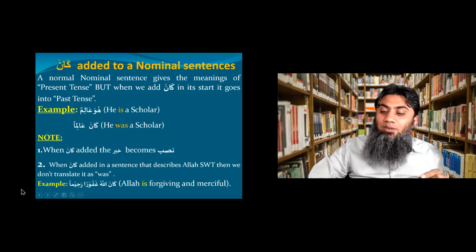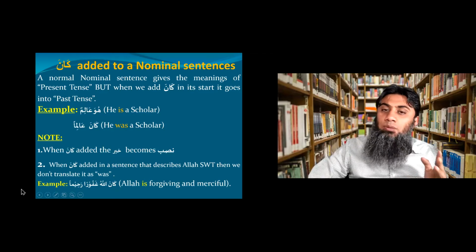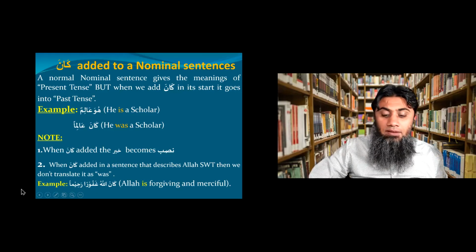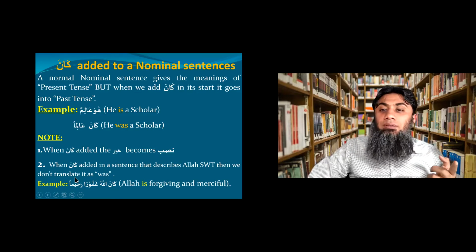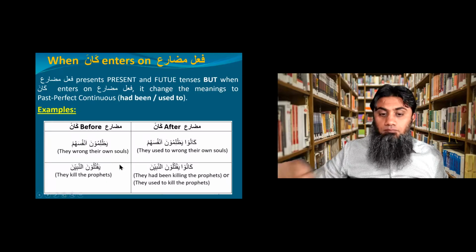Allah is forgiving and merciful. I did not say that Allah was, because Allah subhanahu wa ta'ala always has these attributes. And you notice this, ghafuran rahiman instead of ghafurun rahimun, because of kana your khabar has changed into nasab. Okay, let's move on.